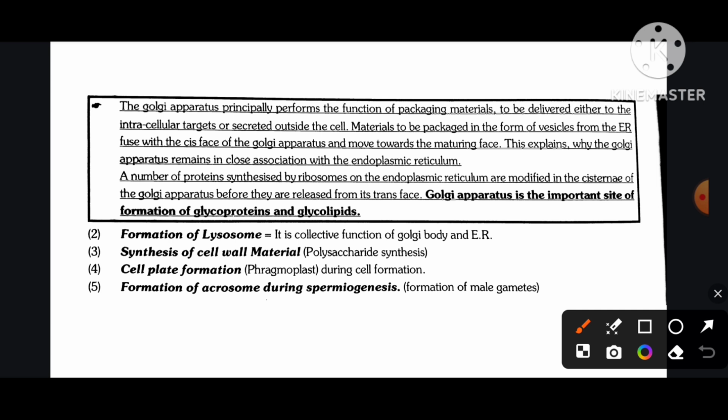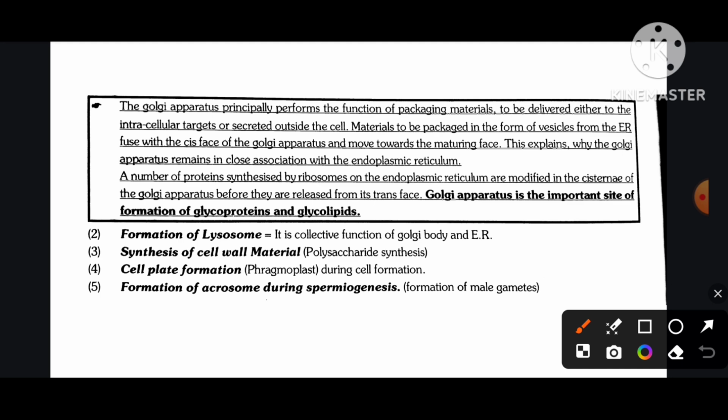The Golgi apparatus principally performs the function of packaging materials to be delivered either to the intracellular targets or secreted outside the cell. Materials to be packaged in the form of vesicles from the endoplasmic reticulum fuse with the cis face of the Golgi apparatus and move towards the maturing face. This explains why the Golgi apparatus remains in close association with the endoplasmic reticulum.